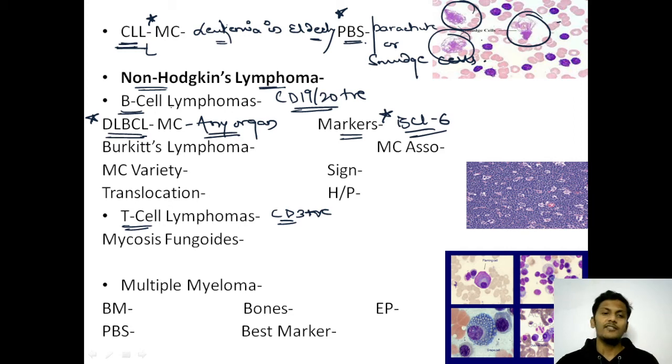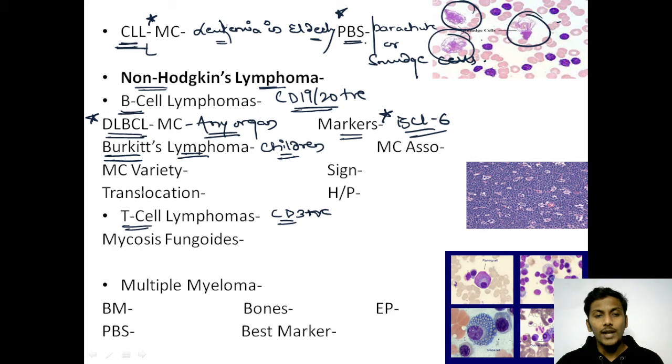Next talking about a very important non-Hodgkin's lymphoma. Questions have been repetitively asked from this, and the topic is Burkitt's lymphoma. Burkitt's lymphoma is usually common in which age group? Burkitt's lymphoma is common in children. And mainly in which race? It is mostly common in African race.